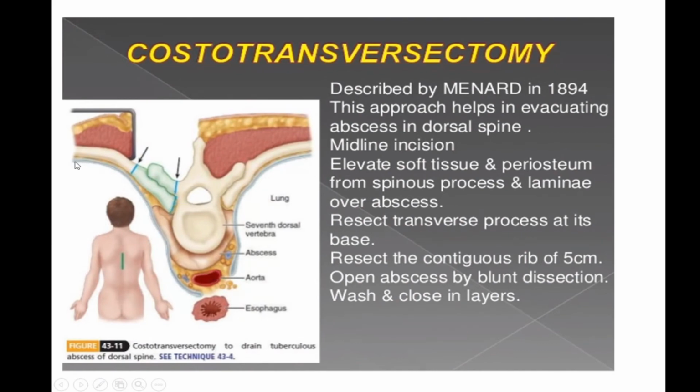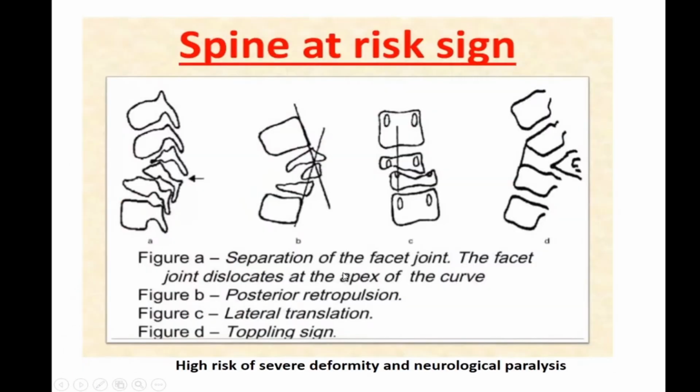Just remember here, you have to be careful. We might have to excise one rib or two ribs to get access to this. You have to be mindful of the artery, the spinal artery, which is a branch of the aorta. It might bleed heavily, so you have to be careful and ligate it. And you have the aorta in front, so you have to be mindful when dissecting.